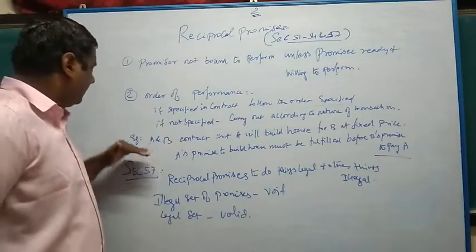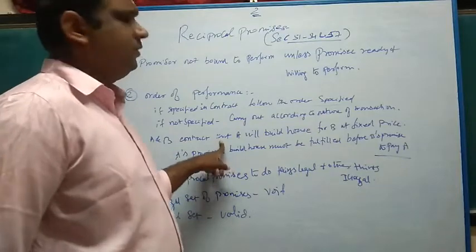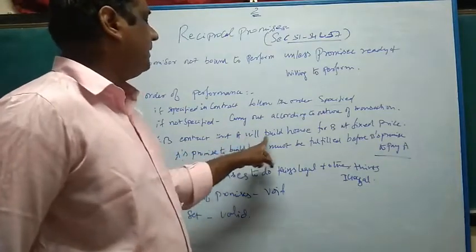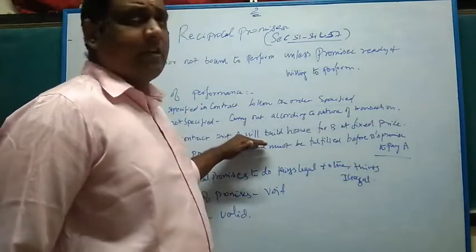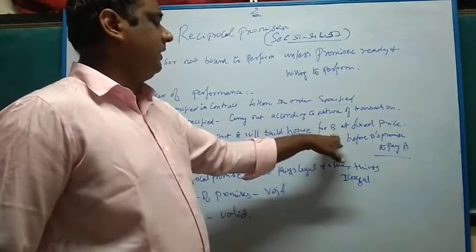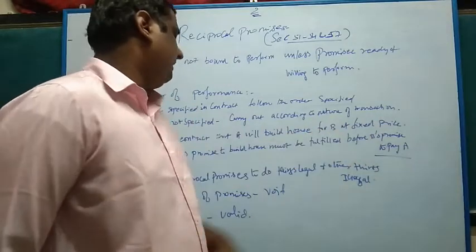The best example is A and B, the building contractor and the customer. They enter into a building contract, where the contractor A says that he will build a house for B at a fixed price. There is a house construction contract, where construction contractor A agrees with the customer B that he is going to construct a nice house for B at a fixed price.